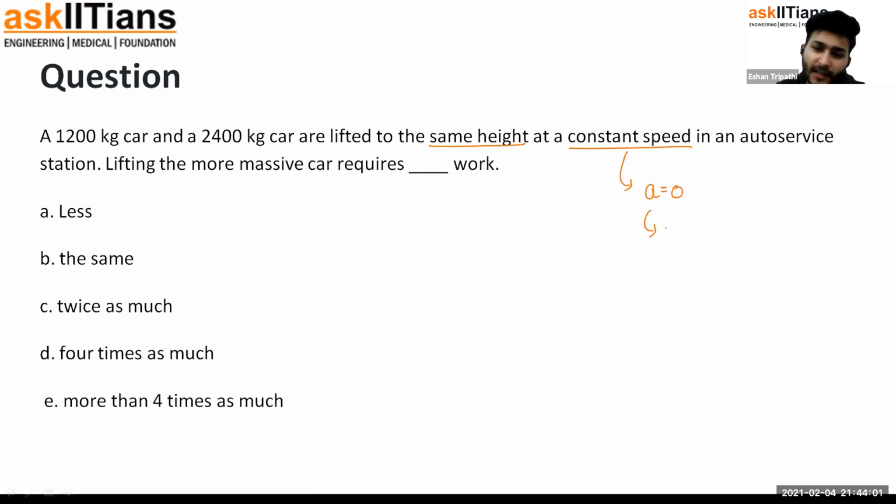That means what must be the net force acting on the body? Again, 0. A body with constant speed should be in equilibrium for sure. Both the cars are being lifted up in equilibrium. Remember from the discussion of Newton's laws of motion, equilibrium does not mean the body is not moving. All equilibrium means is forces are balanced, speed is not changing. If it has some speed, it will remain constant.